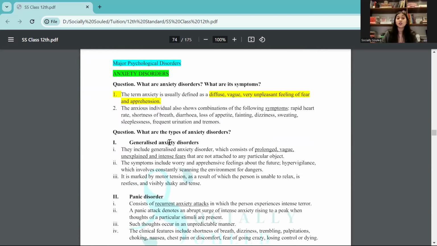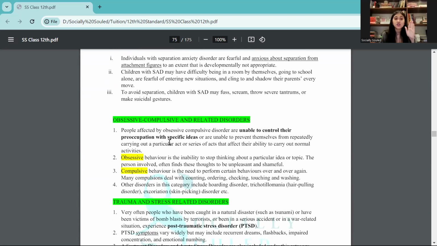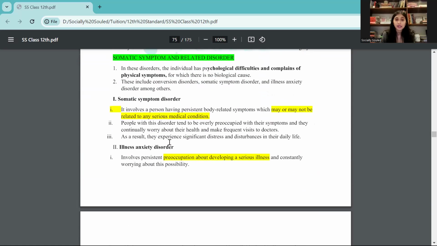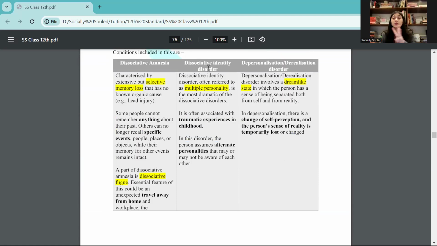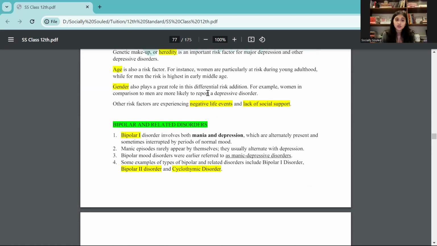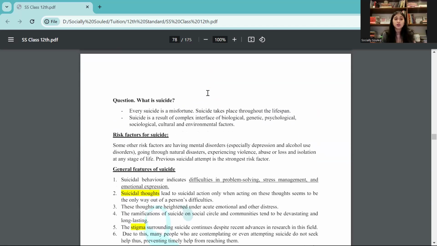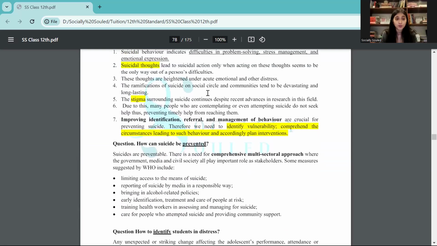From here, your psychological disorders start. So you have anxiety disorders. And every anxiety disorder is again broken down into specific parts, what it means. You have somatic symptom and related disorders. You also have dissociative disorders. Here again, what are the three types and how they are divided. You have depressive disorders as well. Here you need to learn about bipolar and related disorders. So what is the difference between bipolar 1 and bipolar 2? What is mania? What is depression? The basic difference is something that you should know, right?